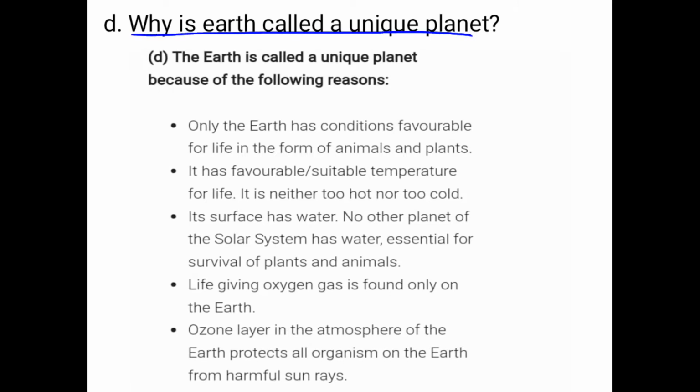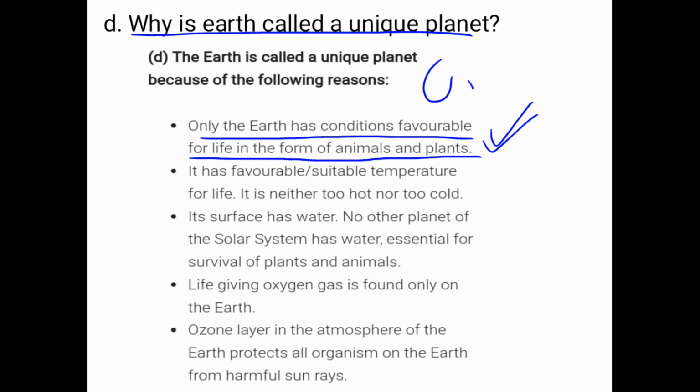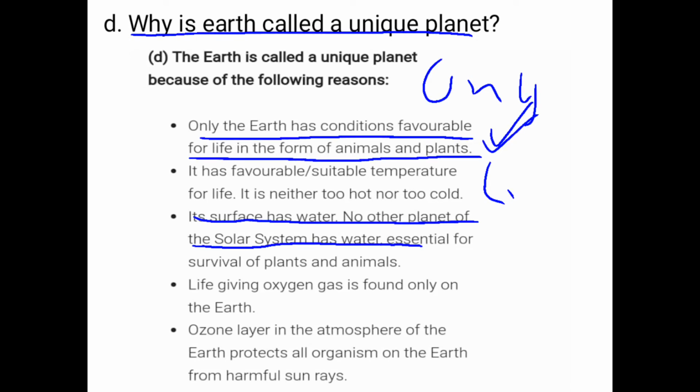Because only the Earth has favorable conditions for life in the form of animals and plants. It has oxygen and the correct temperature, and it has water also. No other planet of the solar system has water, which is very much needed for the survival of plants and animals. The ozone layer in the atmosphere of the earth protects all organisms on the earth from harmful sun rays.